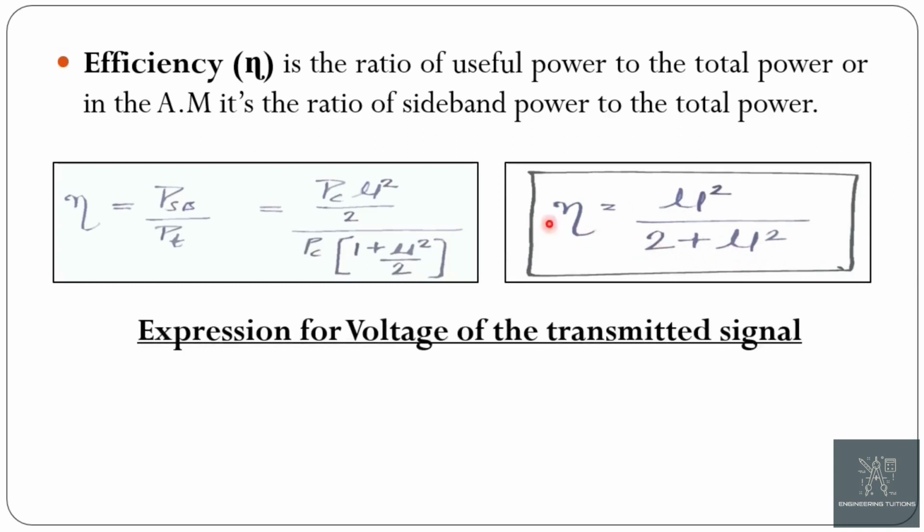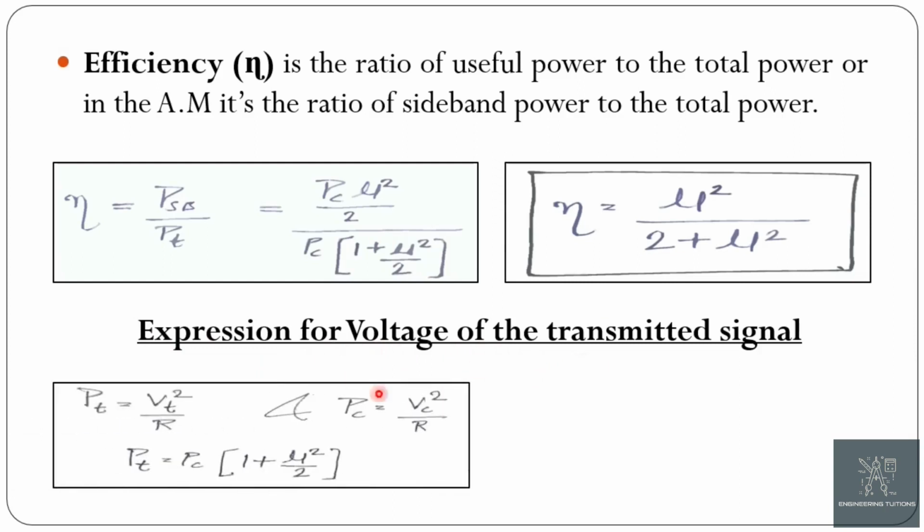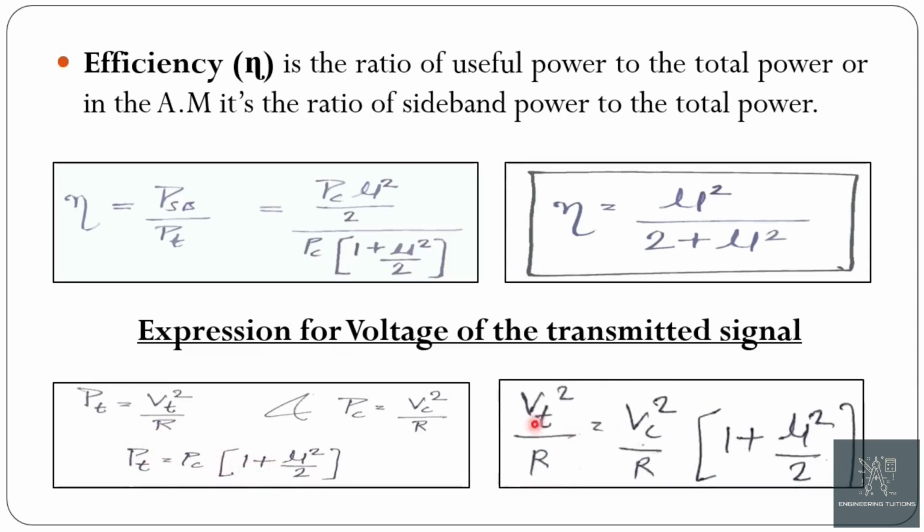Now the expression for the voltage of the transmitted signal. As we know the relationship between power and voltage, that is P is equal to V square by R. So PT is equal to VT square by R and PC is equal to VC square by R. Putting these values of PT and PC in the expression of power, that is PT is equal to PC into 1 plus mu square by 2, we get VT square by R is equal to VC square by R into 1 plus mu square by 2.